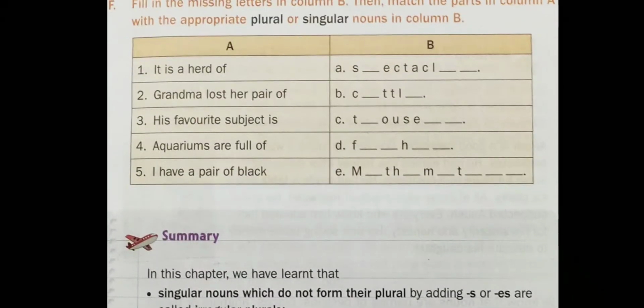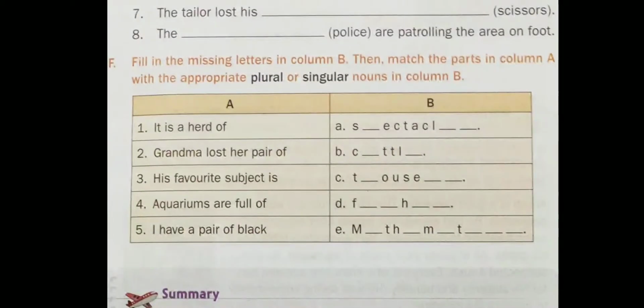Let's move to the exercise number F. In this exercise, you have to match column A with column B and also fill in the missing letters to complete the name of the noun. Let us see question number 2.